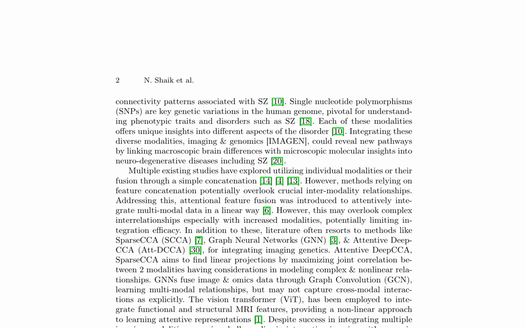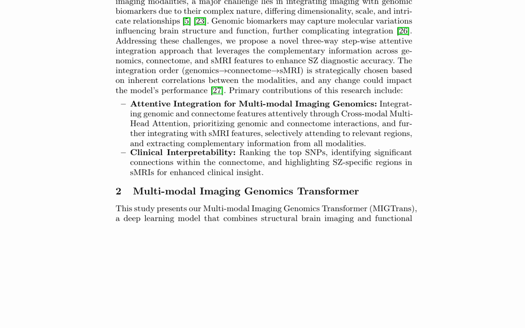Existing methods for integrating multimodal data include simple concatenation, attentional feature fusion, sparse CCA, graph neural networks, and attentive deep CCA. However, these methods may overlook crucial intermodality relationships or have limitations in capturing complex interrelationships. The proposed MIGTrans addresses these challenges by employing a novel three-way stepwise attentive integration approach, leveraging complementary information across genomics, connectome, and SMRI features to enhance SZ diagnostic accuracy.